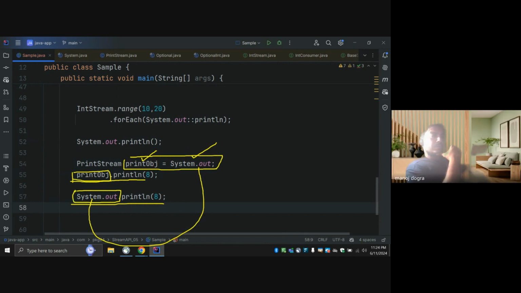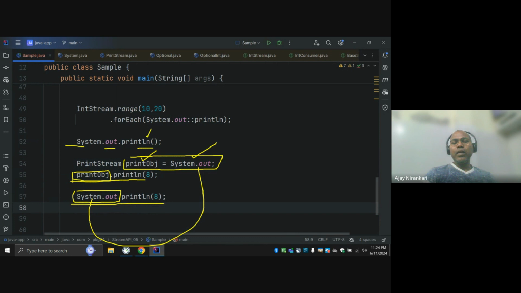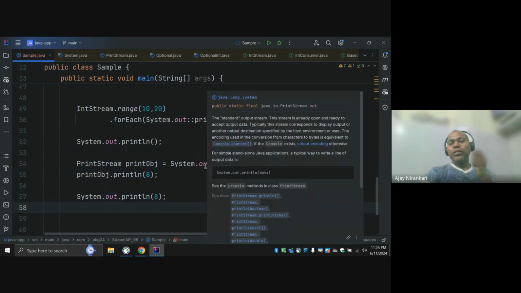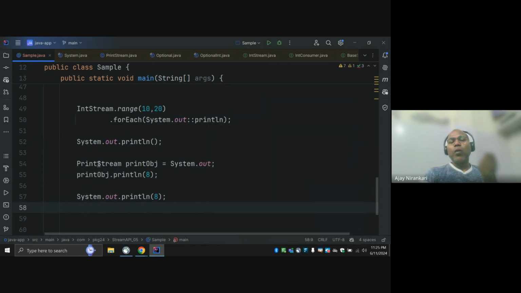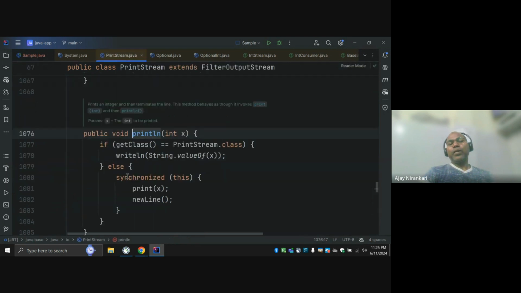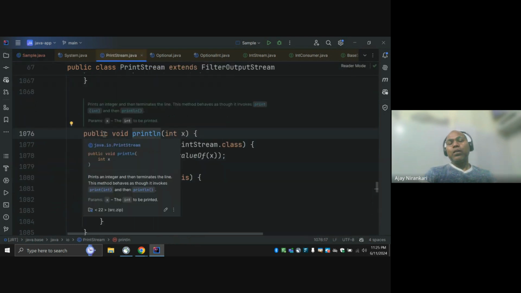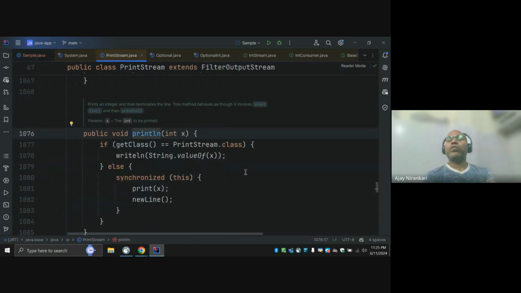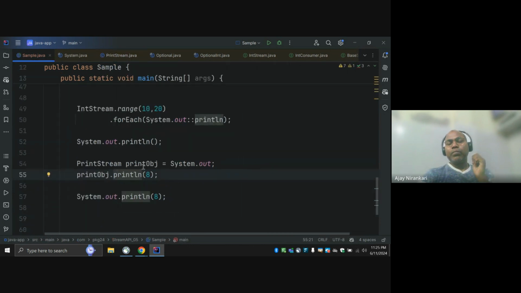Is it clear? System.out.println: this println method is not defined inside System. It is defined inside PrintStream. Whenever you say System.out, you are getting the actual object, and on that object you are calling the println method, which is a public method, not static. That means it is called from an object. From which object? PrintStream.